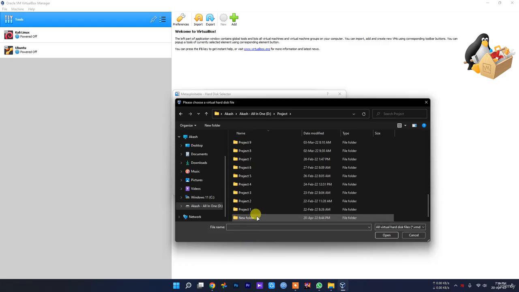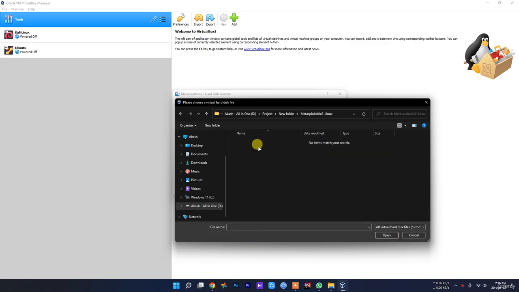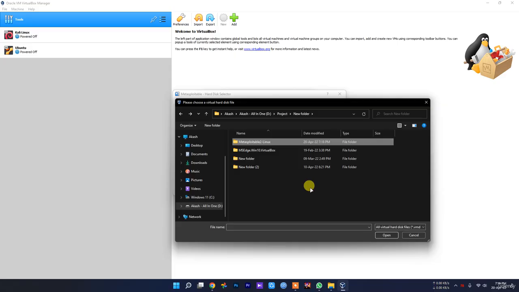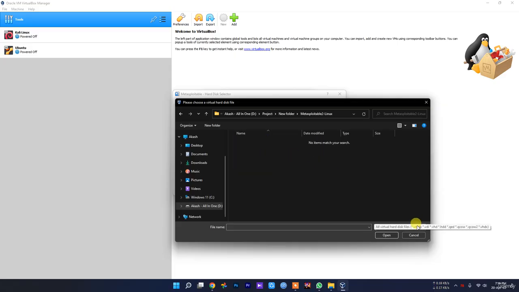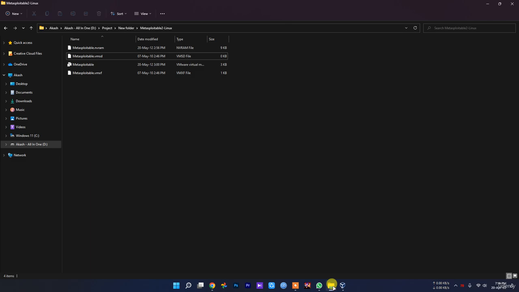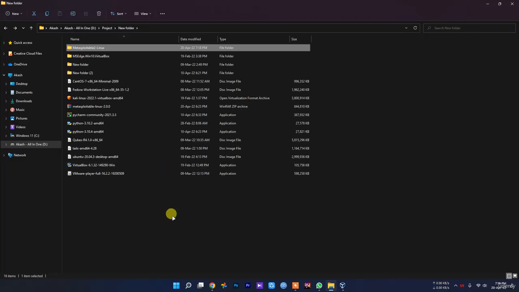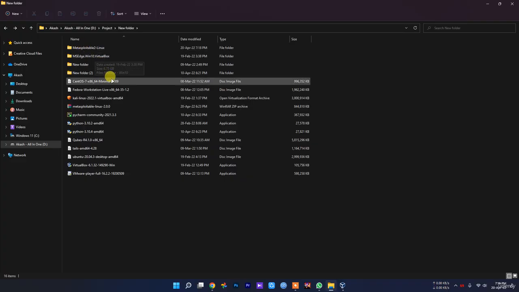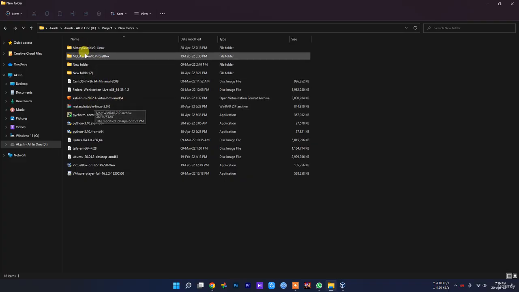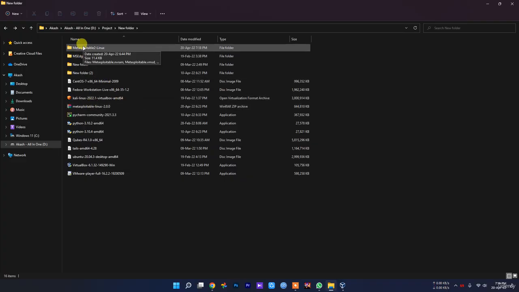Last time I maybe chose a Metasploitable file. Why is it not showing? Okay, this file got deleted, that's why.